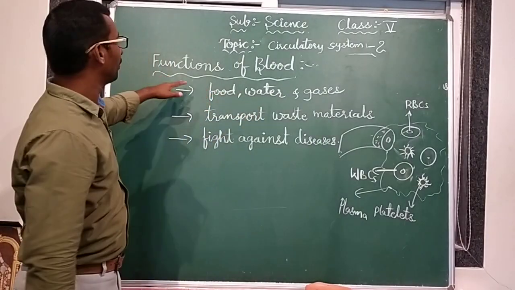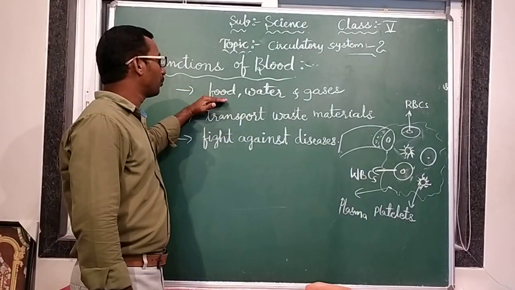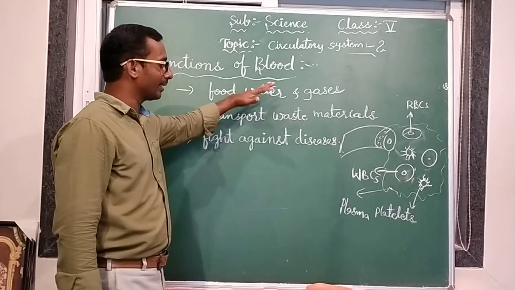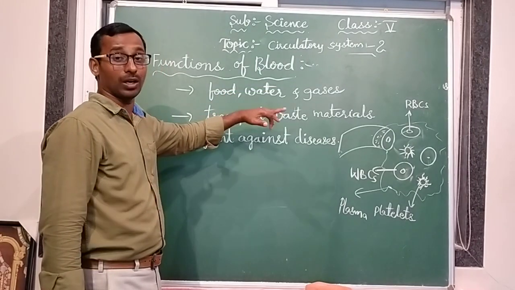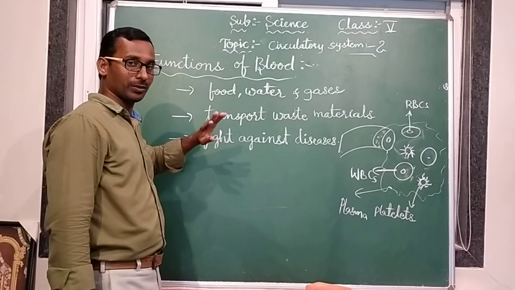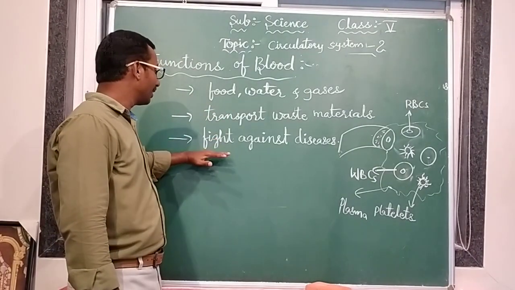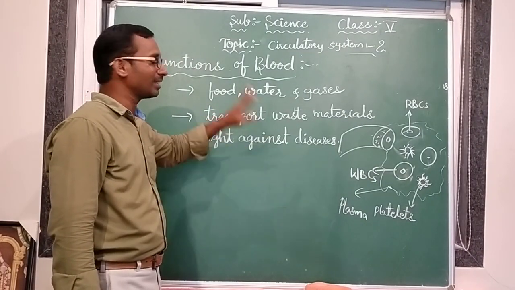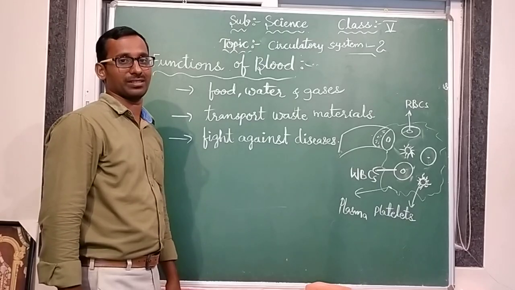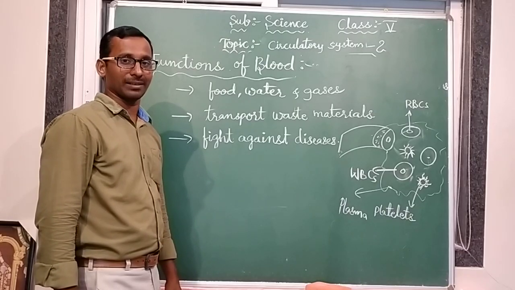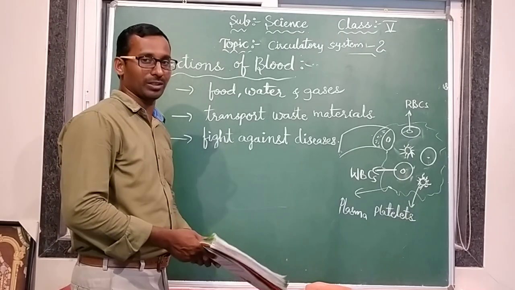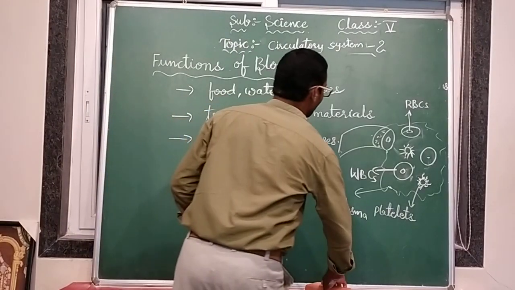Blood transports food, water and gases, and it transports waste materials outside the body, and blood fights against diseases. Is it clear? Understood everyone?